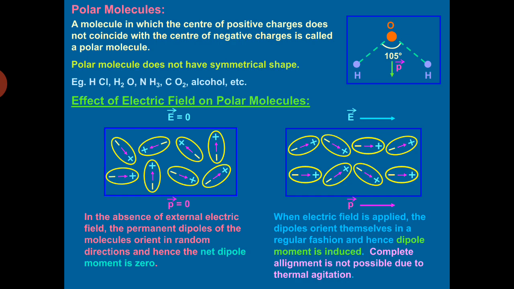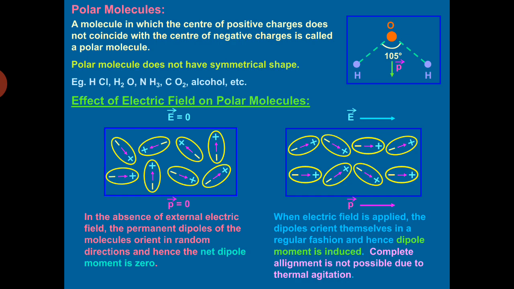So when the field is applied, alignment of the atomic dipoles will take place along the direction of the electric field because of the torque experienced by the individual dipoles, and dipole moment will be induced in it. So now the sample is said to be polarized due to the external electric field.